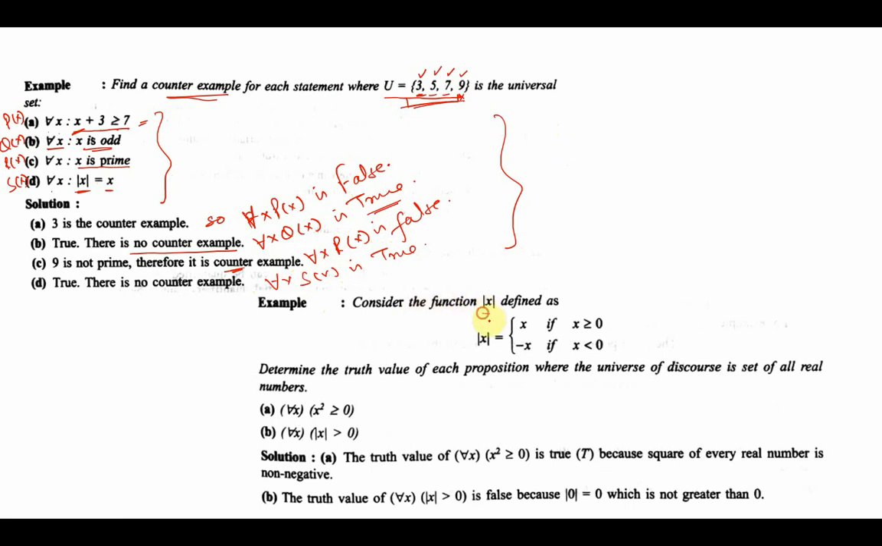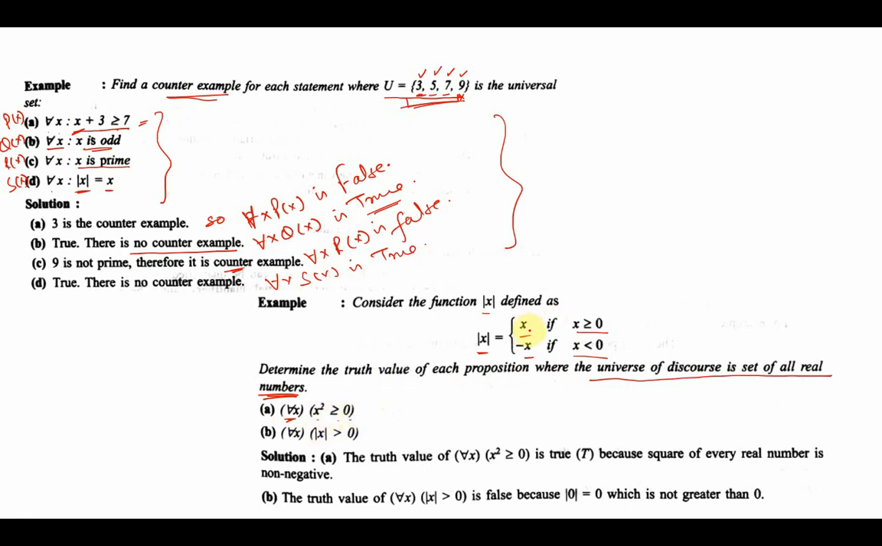Consider the function defined as mod x is x if x is greater than or equal to 0 and minus x if x is less than 0. Determine the truth value of each proposition when the universe of discourse is the set of all real numbers. Now the first question says for all x, x square is greater than or equal to 0. Right?